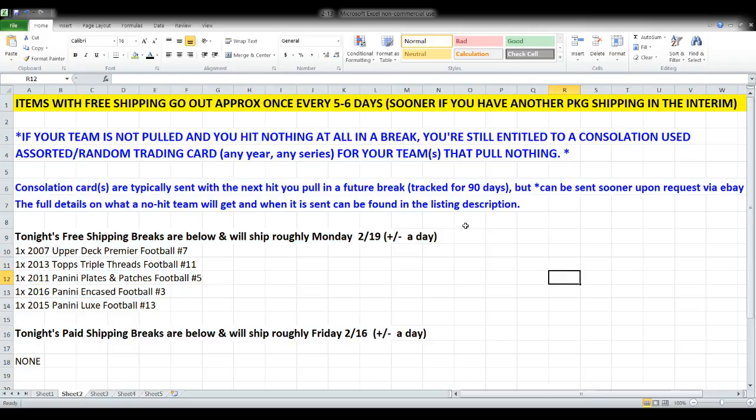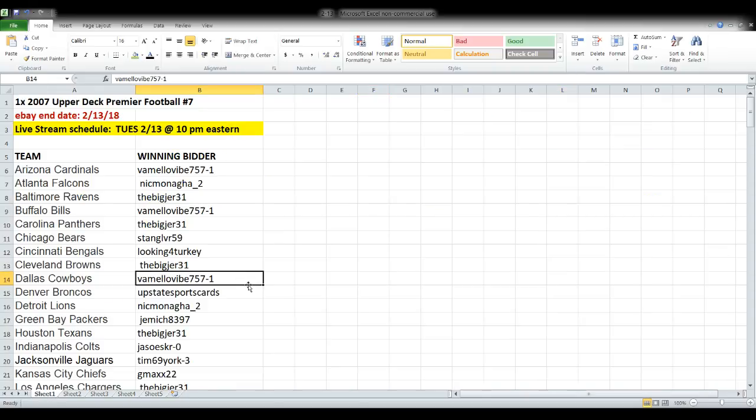Tonight, this is the order that we're breaking in. And also, please take a look there. It gives you your anticipated shipping date. Don't have anything with shipping charges tonight. It's all free shipping. That stuff goes out once every 5 or 6 days. So tonight, anticipating what we break is going to ship out on the 19th of February, which is the upcoming Monday. If you have a package that goes out sooner, it could go sooner with that perhaps. And please make note there what you get if your team isn't pulled and how that works with the constellation card, etc. More of that is also found in the listing description.